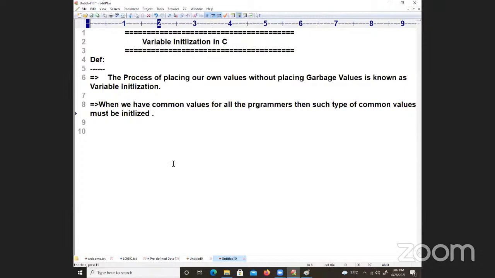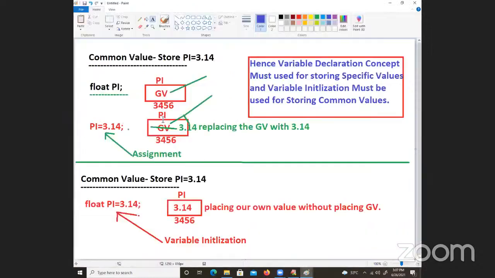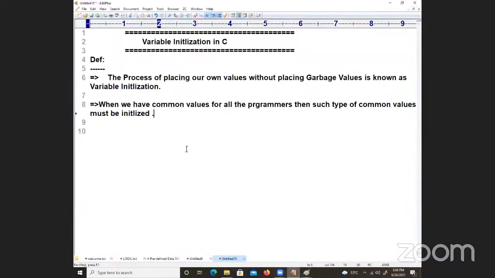So if you go for a declaration, I told you what the performance problems are. What are they? In a declaration, first a garbage value is placed, and next the garbage value is replaced with our own values. These are long-term, very big processes. Rather than that, I want to place my own value directly without placing the default value. Placing my own value without the default is known as variable initialization. Hence, every common value must be initialized.